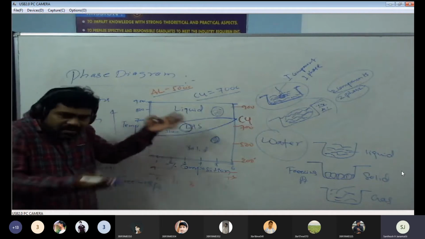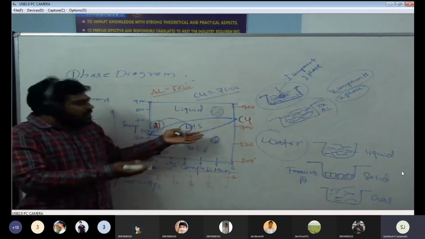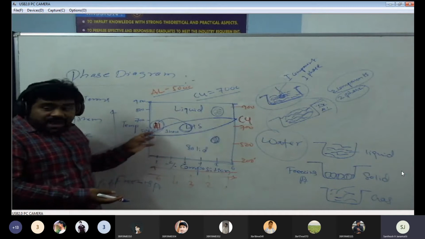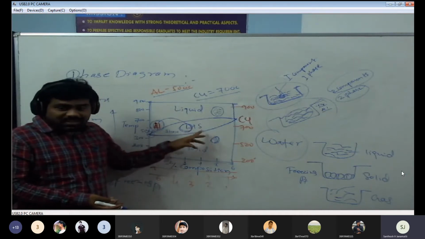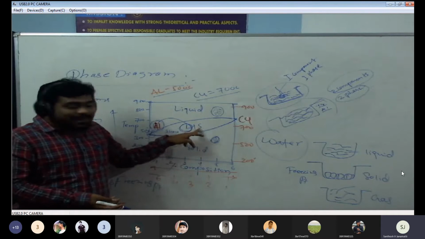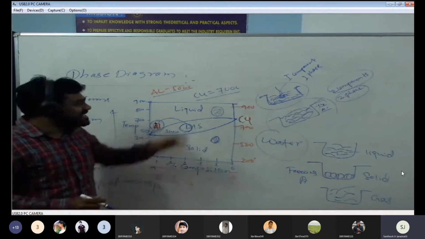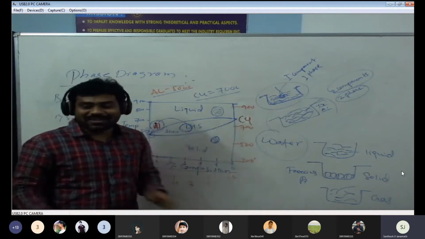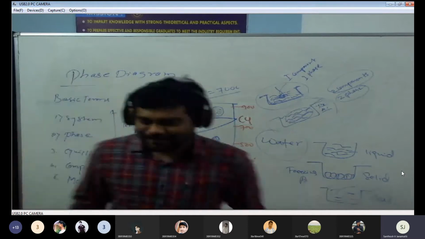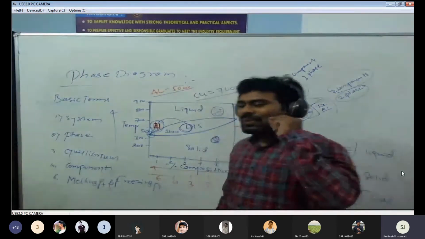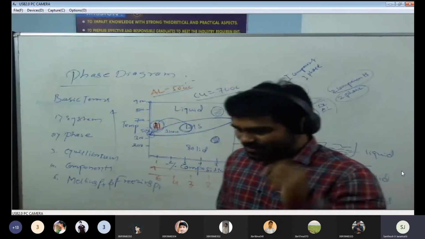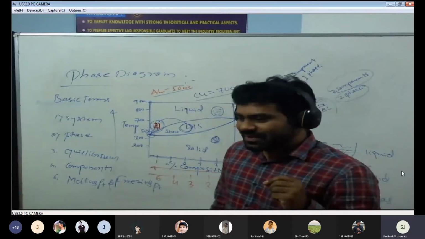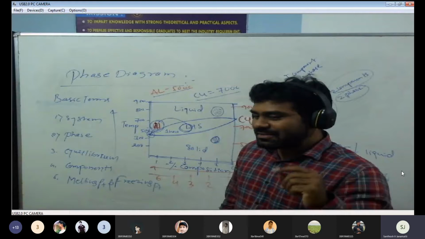Whereas, because we have a mixture of copper and aluminium, at this stage, at 500 degrees Celsius, what about the copper? Yes, it means solid. Copper is still solid because its melting temperature is around 700 degrees Celsius. If you look only at the aluminium, it's wrong. Only then can you get one phase.